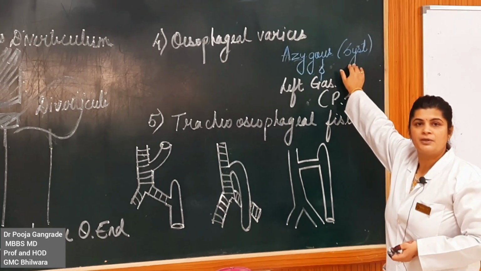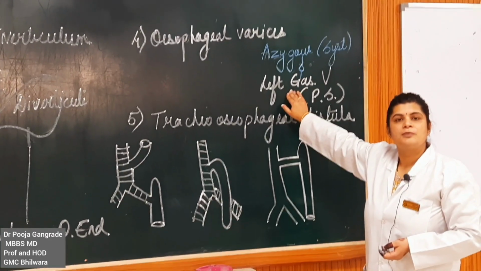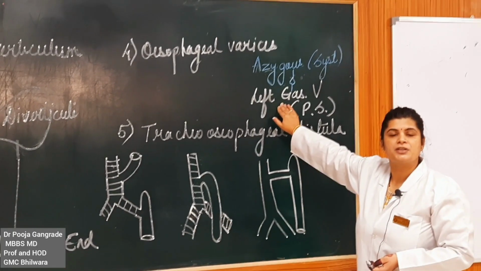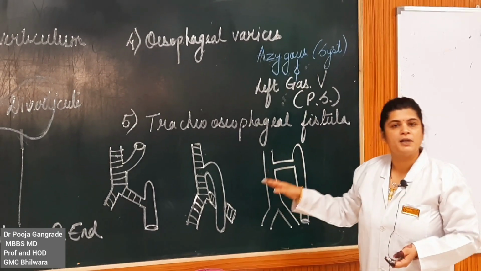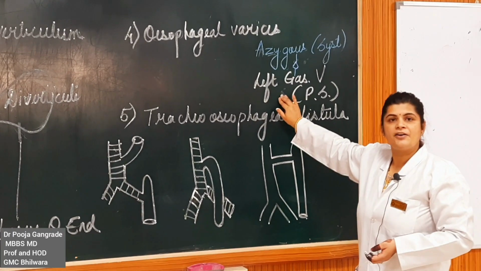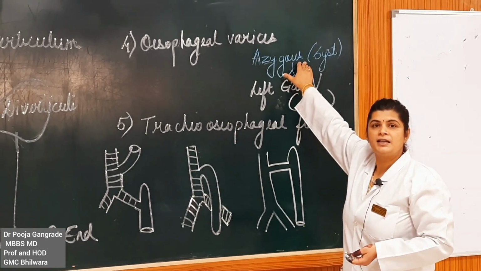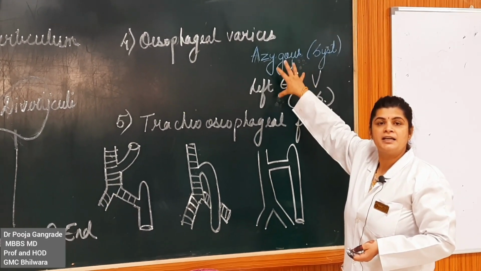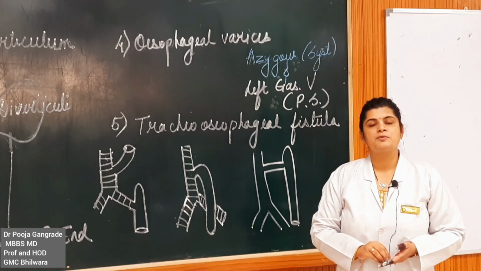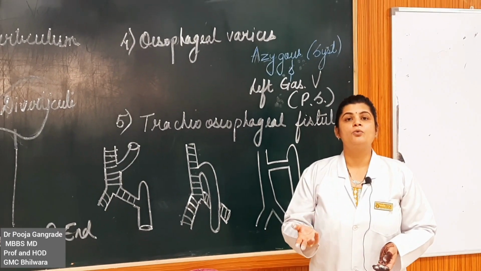When a patient comes with increased portal pressure, which is called portal hypertension, there is a reverse flow of blood from the portal vein into the left gastric vein. This left gastric vein will anastomose with the azygos venous system, and here the channels enlarge. Because of the enlargement, sometimes we have cases of hematemesis. Hematemesis matlab blood ki ulti.